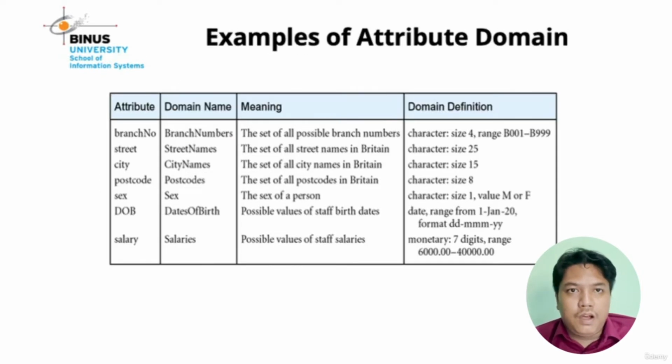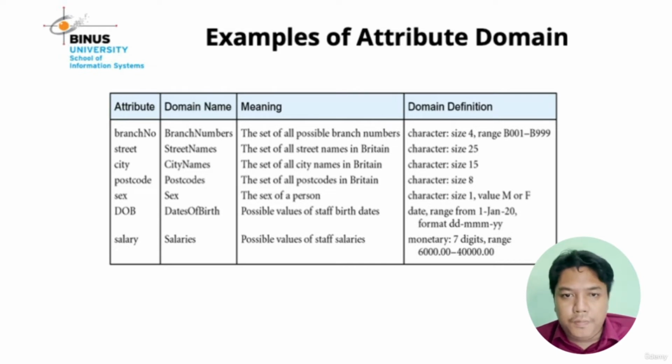This is the example of attribute domain. You can see the attribute is branch number, and the domain name is branch number. What is the meaning of the domain name? It is the set of all possible branch numbers. The domain definition is character size 4, and the range is from B001 until B888. So that is a domain definition.